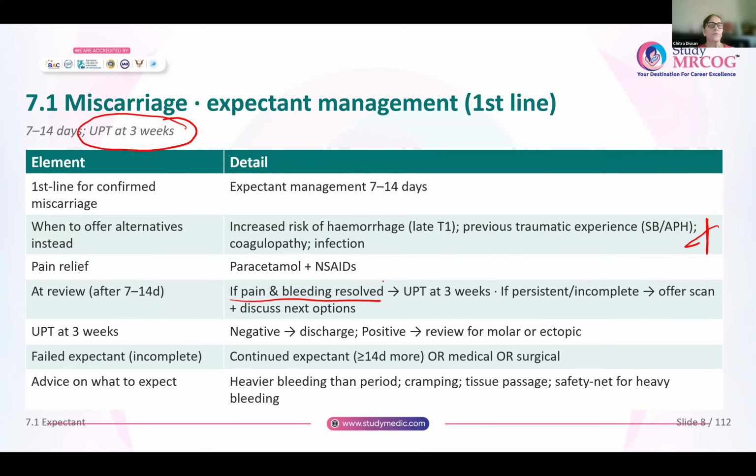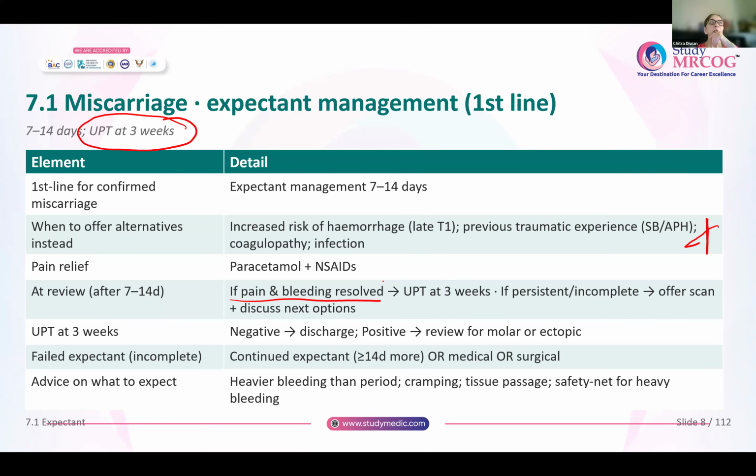Now, if the expectant management fails or is incomplete, you can offer continued expectant management for more than 14 days. Or if the woman doesn't want to continue expectant management, you can offer her medical or surgical management. It's very important to counsel these women that when they are undergoing expectant management, they are going to have some amount of bleeding, heavier than a normal period.